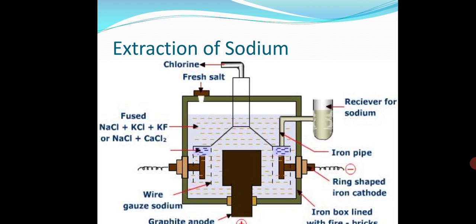Sodium chloride undergoes dissociation, sodium is collected at the cathode, and at the anode chlorine gas is liberated. Potassium metal is more soluble in KCl than sodium metal is soluble in NaCl, so potassium cannot be obtained by the electrolysis of a fused solution of KCl.